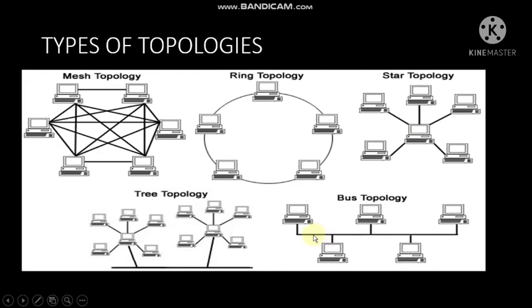Next comes bus topology. In our lab also we have a bus topology. This is the simplest topology to set up the network. Here in the center a single bus line will be there where the data will be transmitted bidirectionally. Bidirectional means data can be transmitted both ways, and all the computers are connected to this bus only. Suppose this computer has to send some data to this one, so it will send the data to the bus, and the bus will see the destination address on that data, and accordingly it will transmit the data to the particular computer for which the information provided is meant.